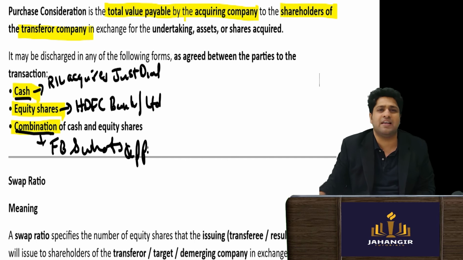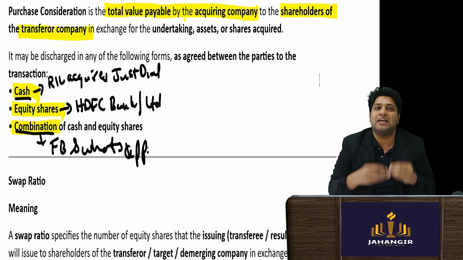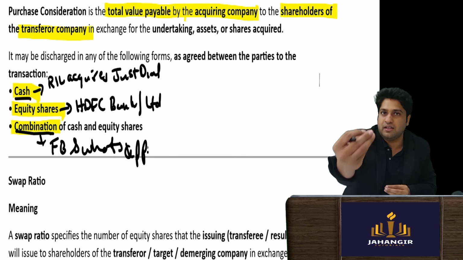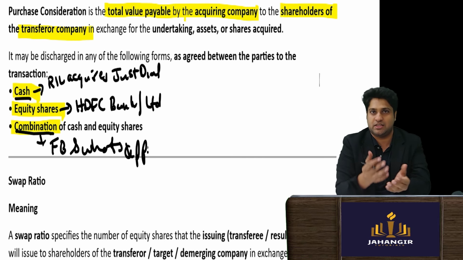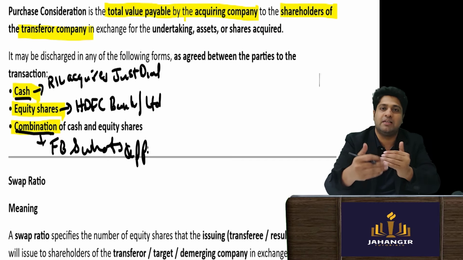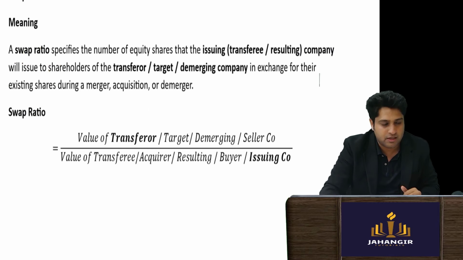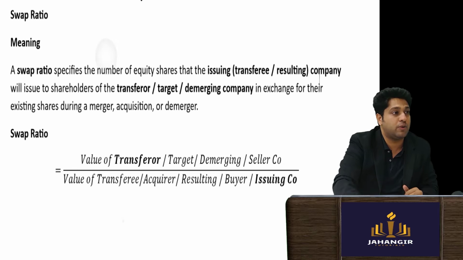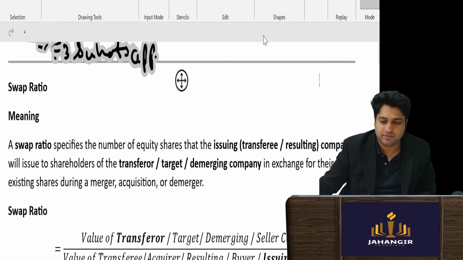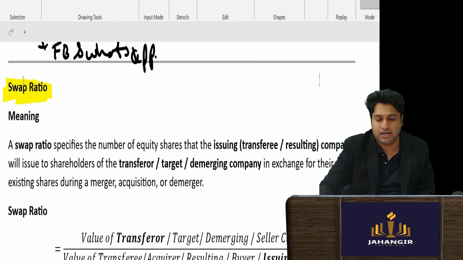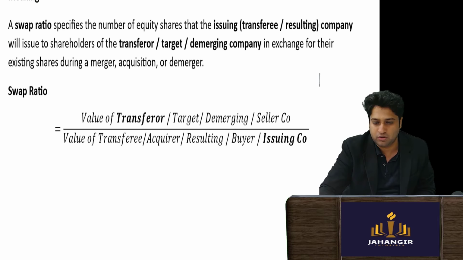So always, very simple, the acquirer has to give something to the shareholders of the target company. That is called purchase consideration. Either I give them shares, money, or both. Now let's understand and dwell into the concept of swap ratio. First we will see the formula, then I will tell you the entire logic. You don't need to learn the formula at all, it's completely logical.